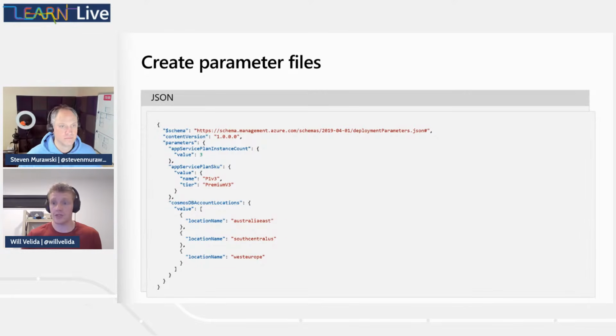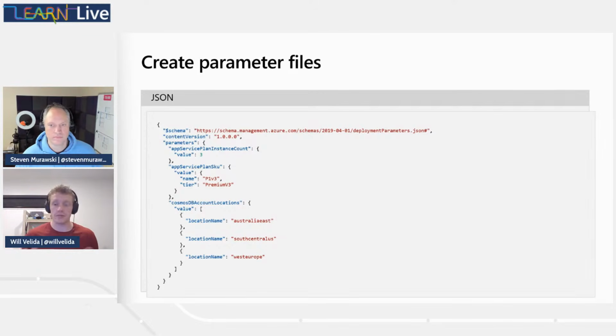And then you've got your parameters. Within your parameters, this lists each parameter and value that we want to use. Parameters are defined as an object within our JSON file, and then we provide the parameter name and also give it a value. So here in our sample, we've got an app service plan instance count, and we're providing a value of 3 as our parameter value.